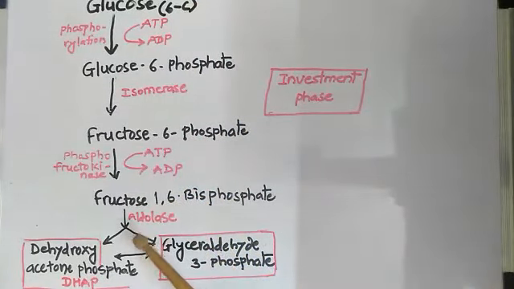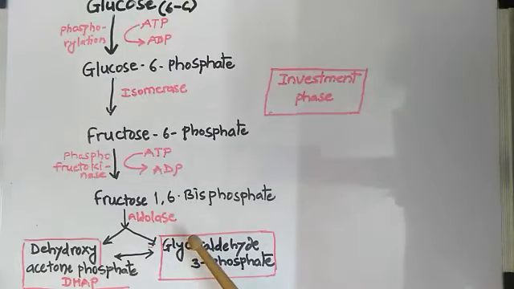So if you cleave it at the middle or center of this fructose 1,6-bisphosphate using aldolase, it is converted into two products: dihydroxyacetone phosphate, also called DHAP, and glyceraldehyde 3-phosphate. Both of these compounds have 3 carbons, so they are called 3-carbon compounds.